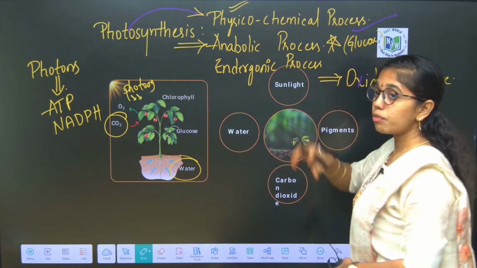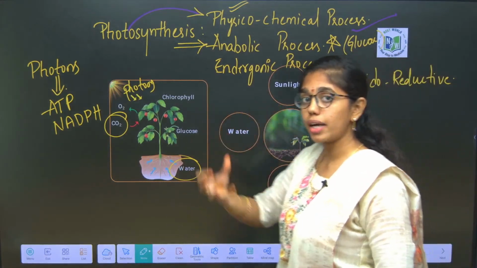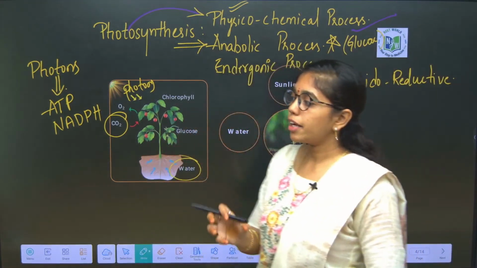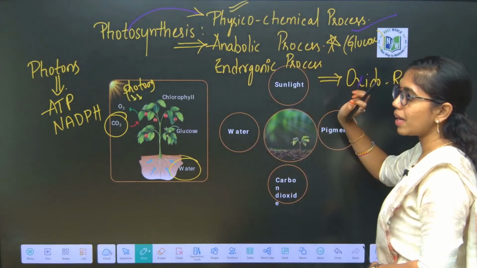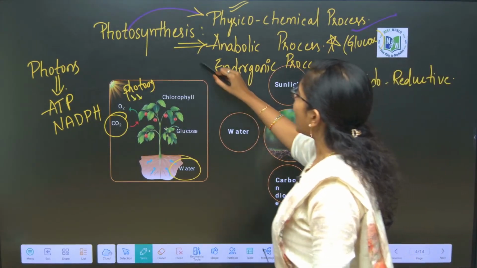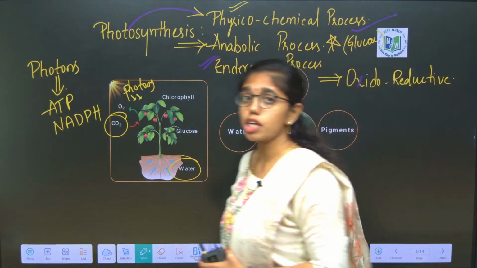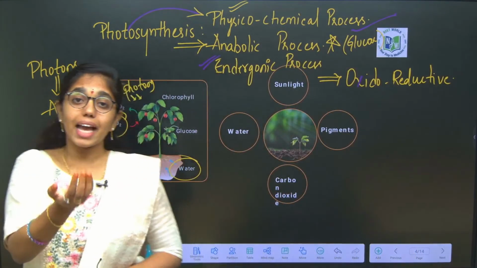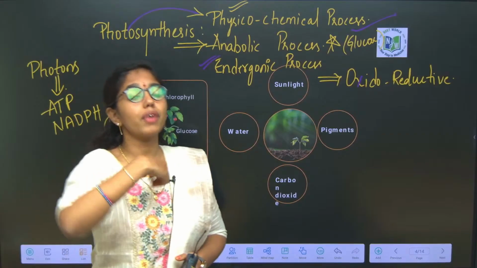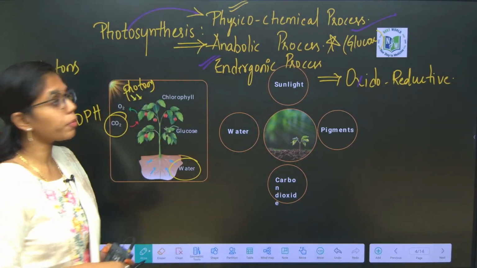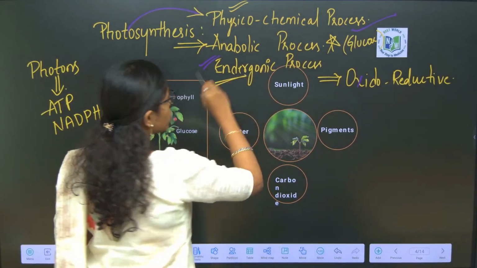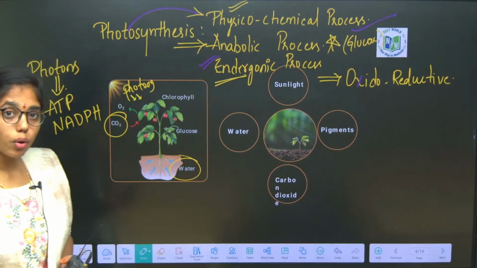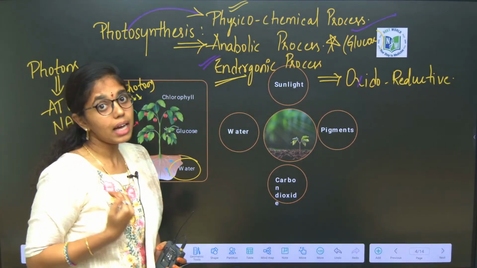So it is involved in the synthesis of a complex organic molecule from simple inorganic molecules. So this is said to be an anabolic process. Endergonic process: in photosynthesis, the energy is being utilized for the formation of the primary product, that is glucose. That is why it is said to be an endergonic process, as it is utilizing energy.